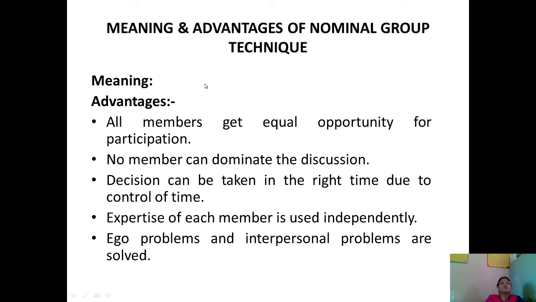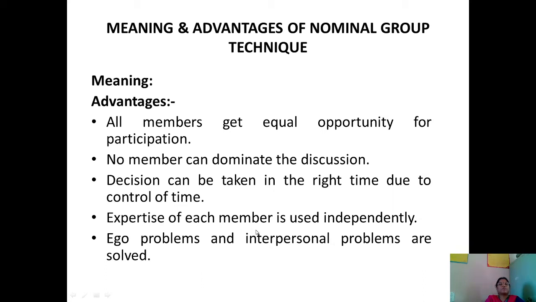The advantages of nominal group technique. The first advantage is all members get equal opportunity for participation. So, all the members get an opportunity to participate. There won't be any influence by the dominant personnel. The second advantage is no member can dominate the discussion. The third one is decisions can be taken at the right time due to control of time. So, the decisions are made within the time frame.